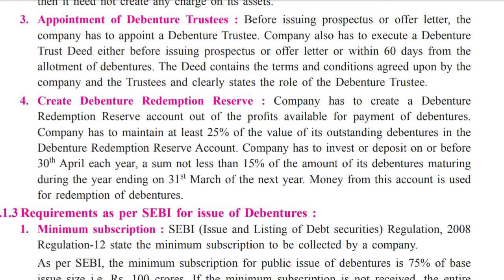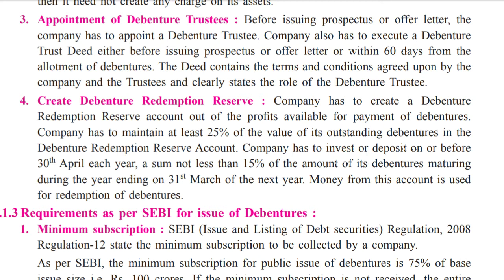Now what does this debenture trustee do? Debenture trustees are there to safeguard the interest of debenture holders. The deed contains the terms and conditions agreed upon by the company and the trustees, and clearly states the role of the debenture trustees. Whatever role they have to play, everything is put down in the agreement, and that is accepted by the debenture trustee and by the company.